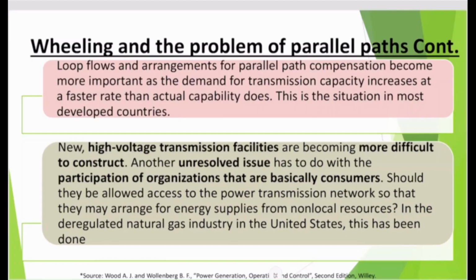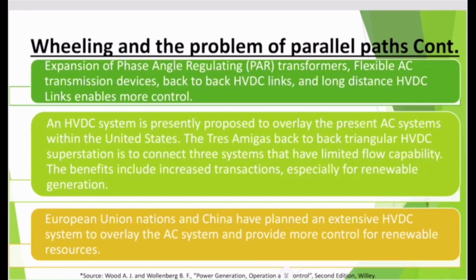Another unresolved issue has to do with the participation of organizations that are basically consumers. Should they be allowed access to the power transmission network so that they can arrange for energy supplies from non-local resources? In the deregulated natural gas industry, in the United States especially, this has already been implemented.